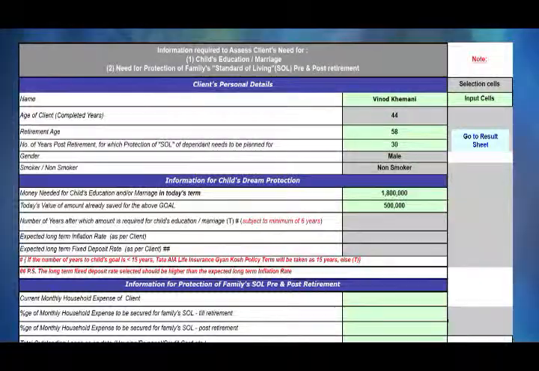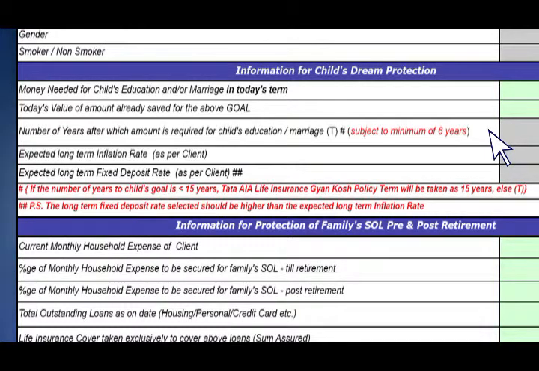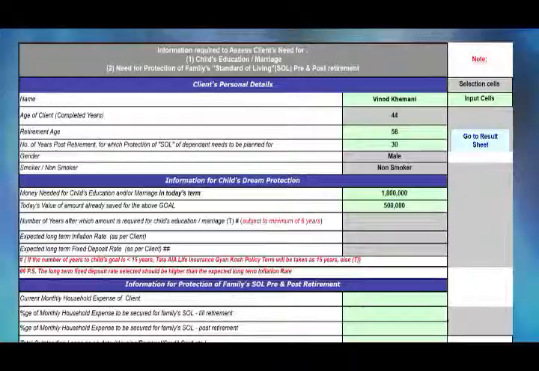Okay. You will require this money when he is 20. So 20 means you need the money after 12 years. Absolutely. So here you have to select the number of years after which you need it, which is 12 years. Okay, very good. So now I will help you plan for the Gyan Kosh plan, which will give you the desired amount after 12 years for the education.